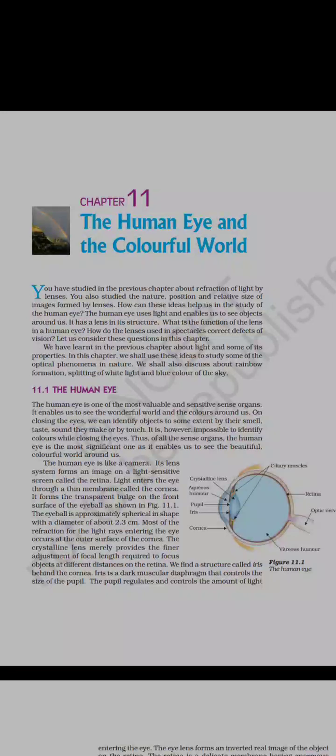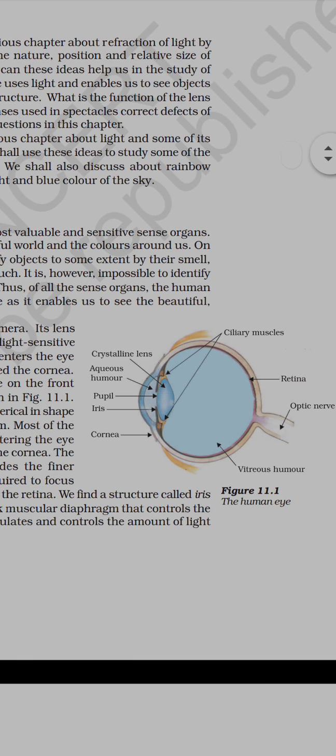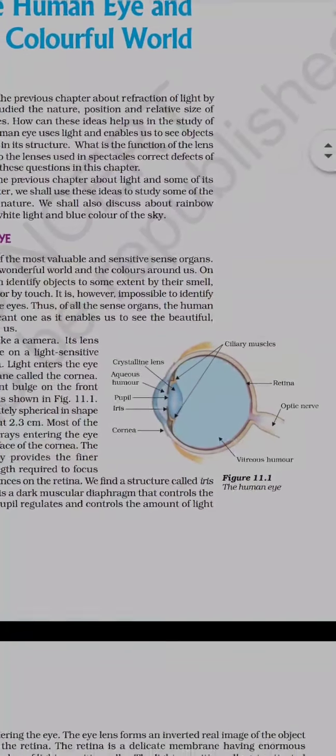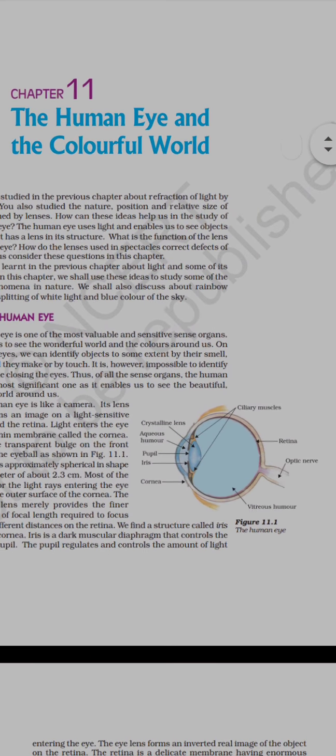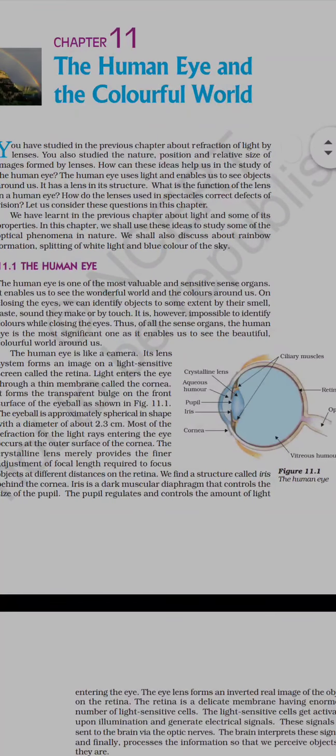In our human eye, the first part you can see in the figure is the cornea, right? The first thing on the outer layer is the cornea, which is transparent and bulged out on the front part. After that, there will be the pupil and the iris. Whenever light rays enter our eyes, they travel from the outer surface of the cornea and then enter our eyes.